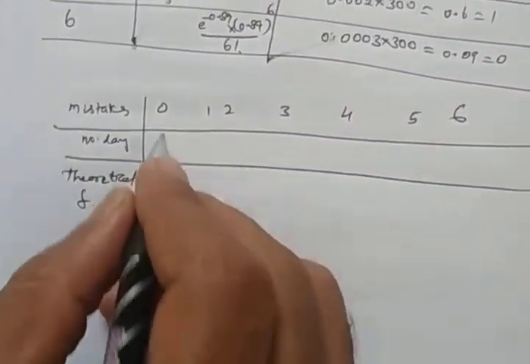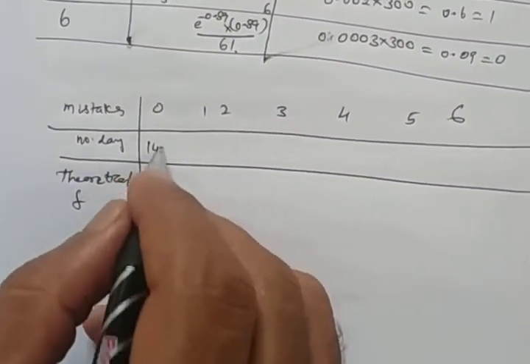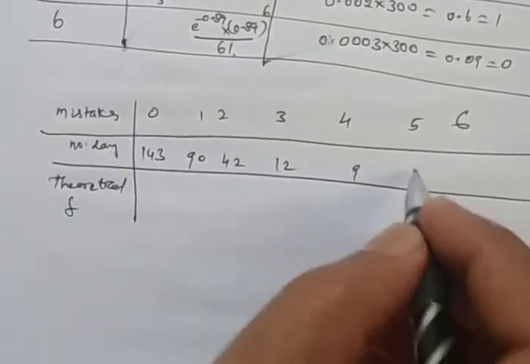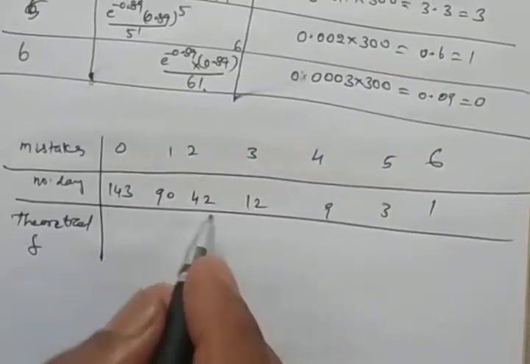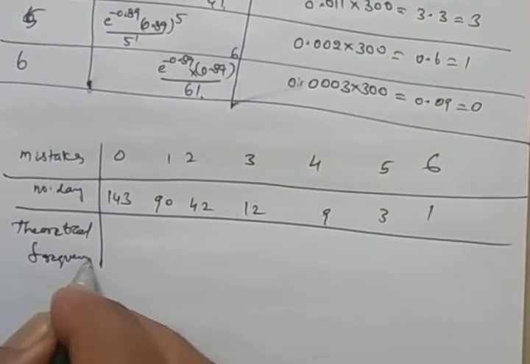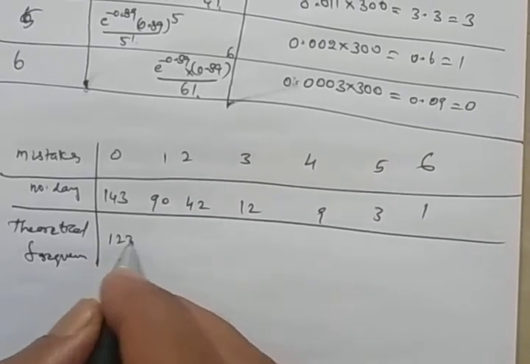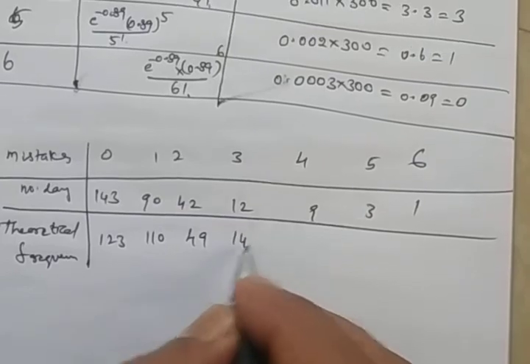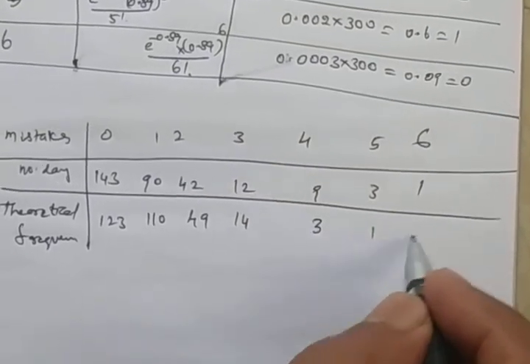So here for 0, it is 143, 90, 42, 12, 9, 3, 1. These are the observed values. Here the theoretical frequencies we are getting are 123, 110, 49, 14, 3, 1, 0.